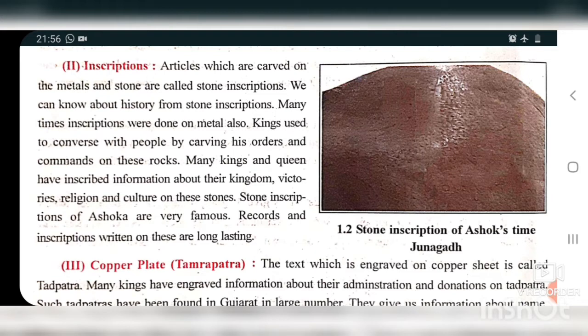After that, Bindusara also had a son, and his name was King Ashoka. So Chandragupta was an emperor. Actually his grandson, Ashoka, also wanted to become emperor.